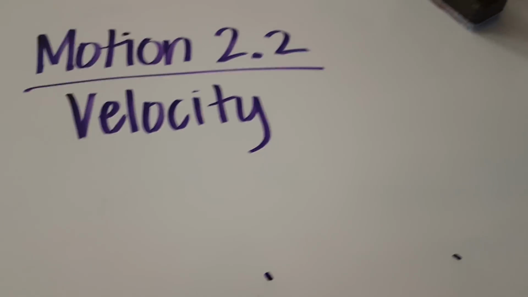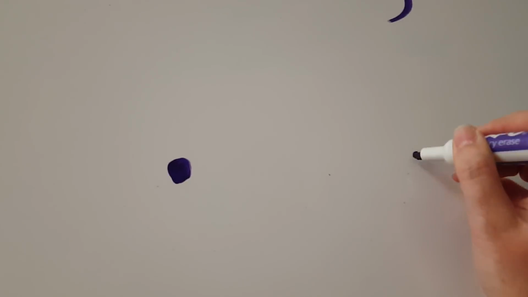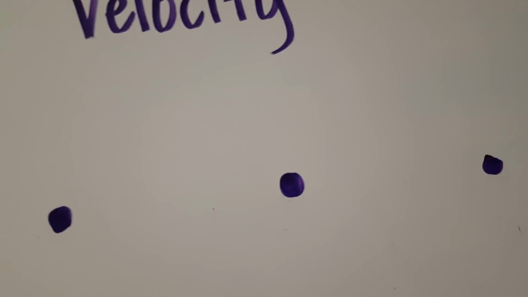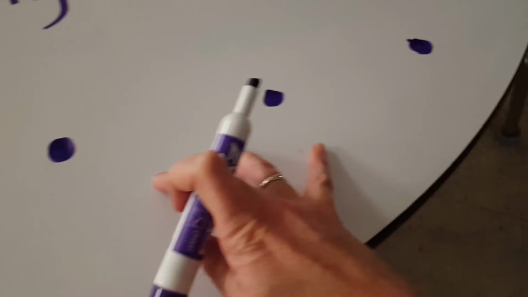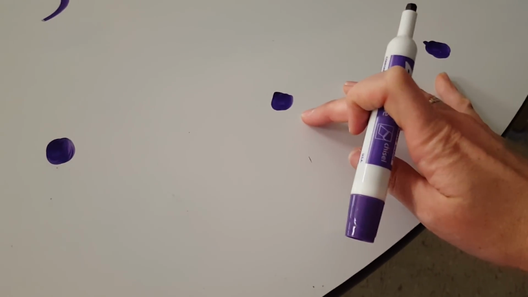Okay. Check this out. My dots here might be a little bit hard to see. I'll make them a little bit bigger for you. My dots here are perfectly spaced. Same amount of space between every dot. So what does that mean? It says that objects that move with constant velocity have the same displacement for each successive time interval.